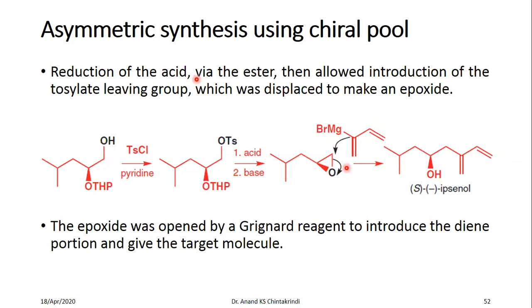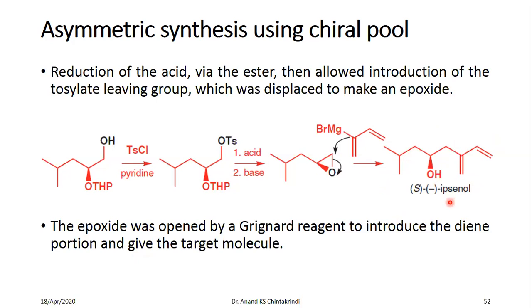The reduction of the acid via the ester allows the introduction of the tosylate group, a good leaving group, which is displaced to make an epoxide, and this epoxide ring is then opened using a Grignard reagent to introduce the diene portion and give the target molecule. You are introducing the diene via the Grignard reagent, which is from a diene in this case.